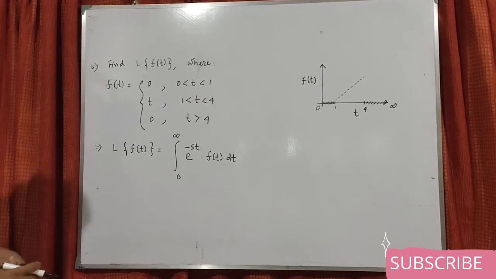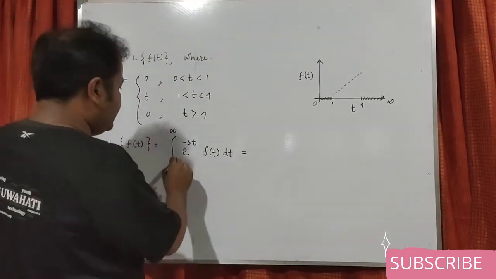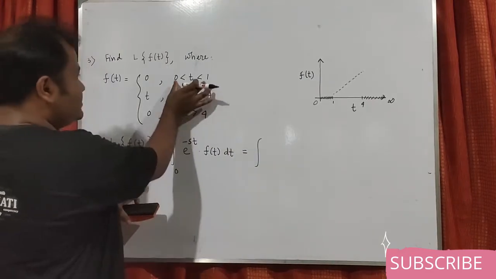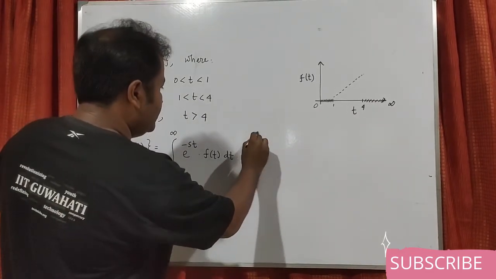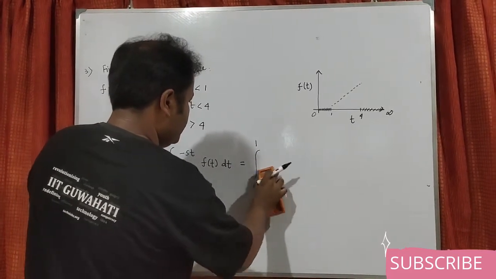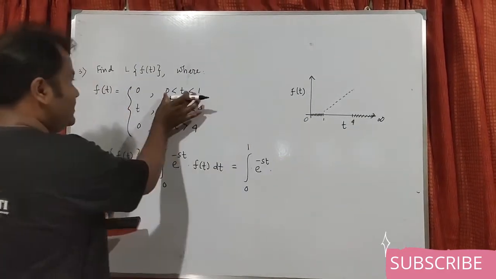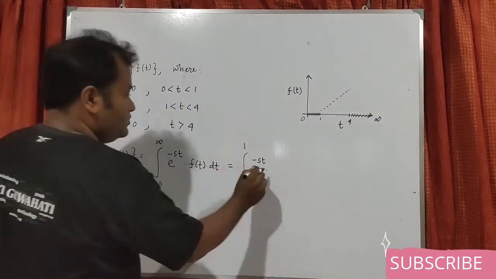Now what you can do is simply bifurcate this domain. First of all, 0 to 1. We just write the integral from 0 to 1 of e to the power minus st into f(t). Now in 0 to 1, the f(t) value is 0. So 0.